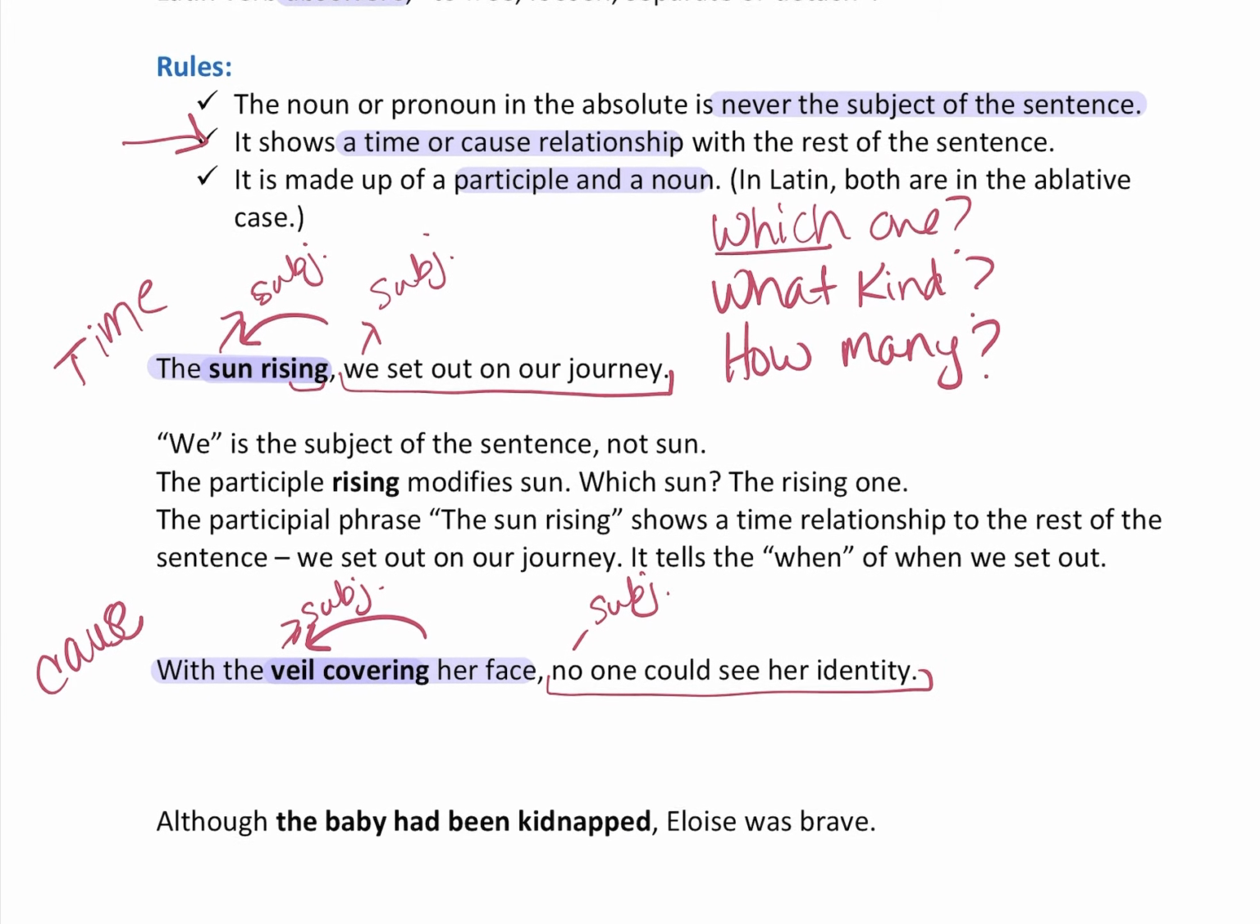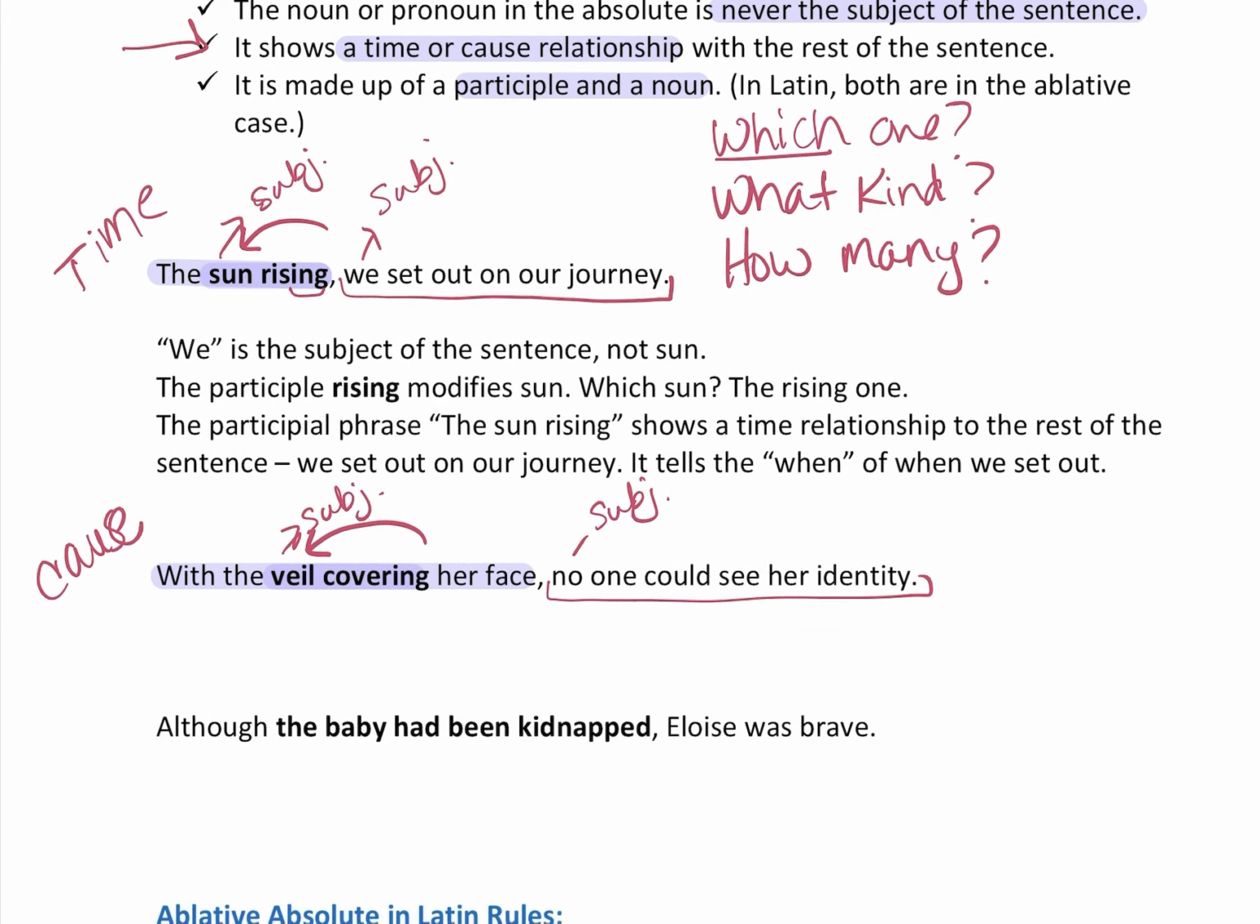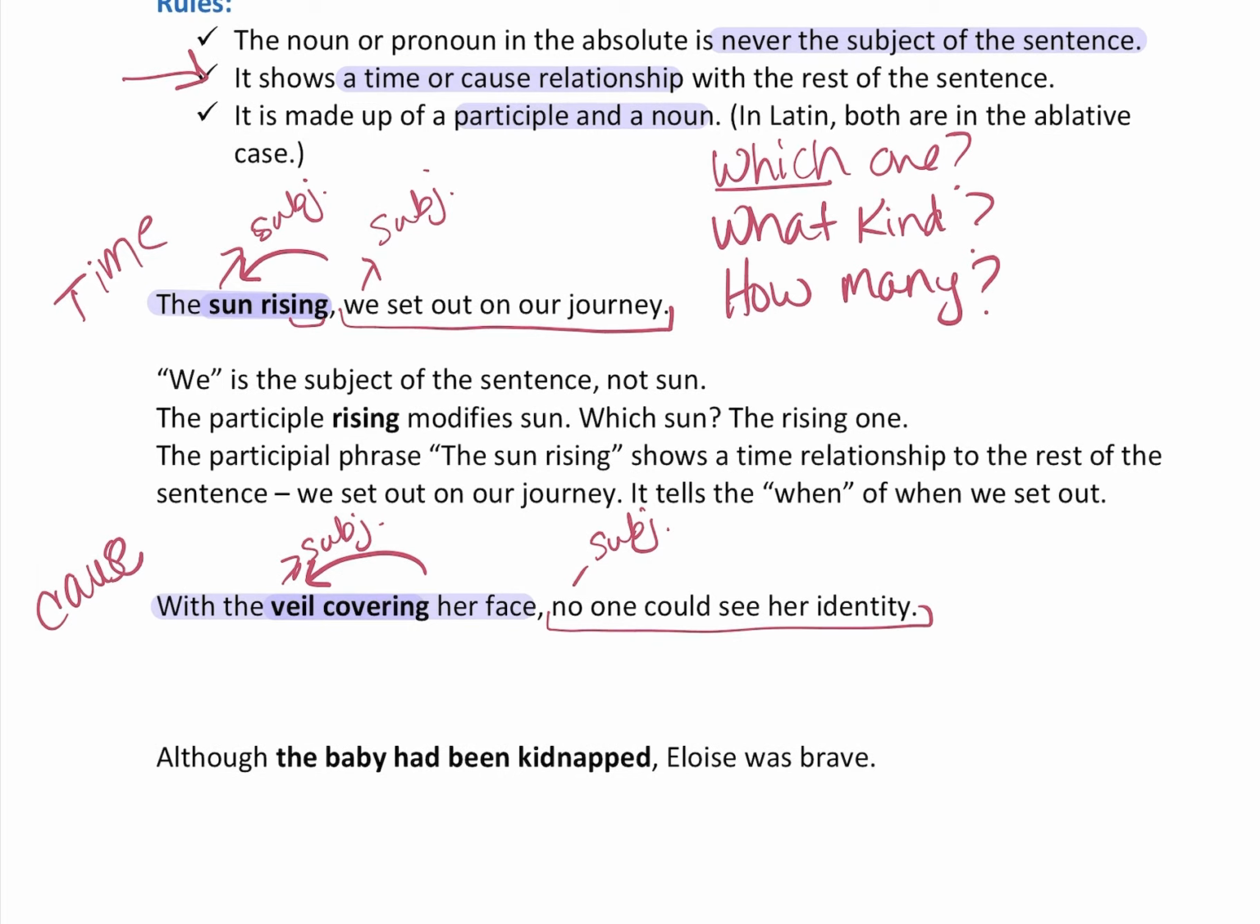Now let's look at the last one here. Although the baby was kidnapped, Eloise was brave. So here's a longer one, although the baby had been kidnapped. I did mark that one for you.